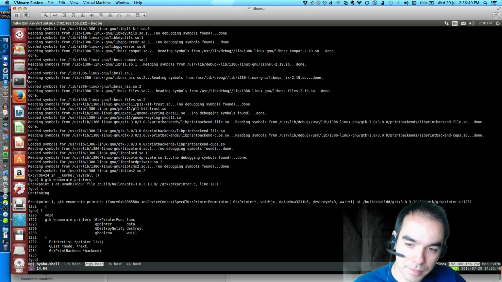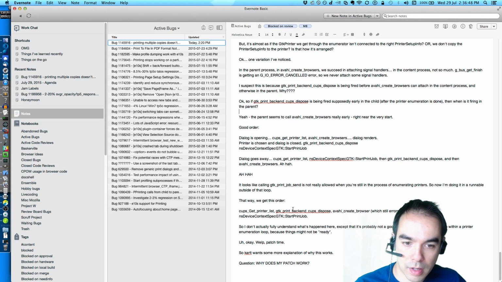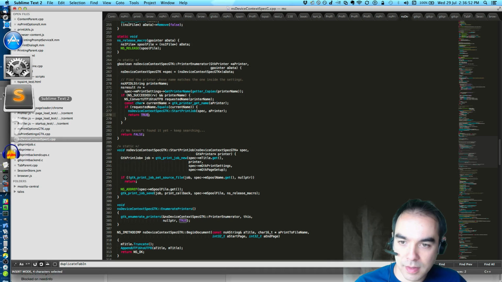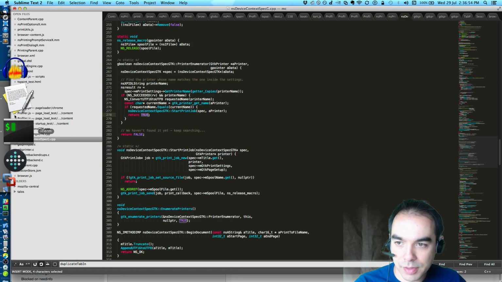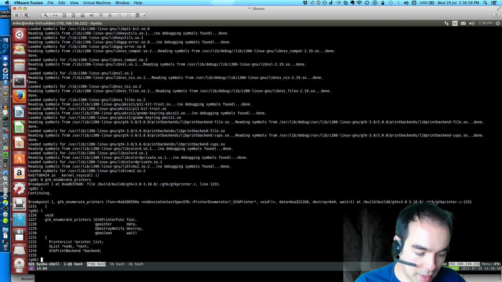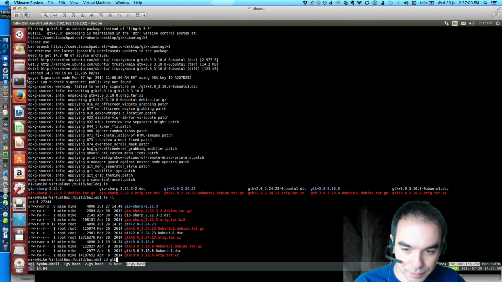And we have the source here. And now what do I want to do? I want to examine the printing backend. There are all these different levels to the printing.